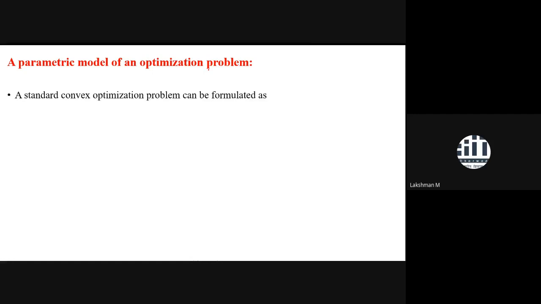Now coming to the modeling perspective that I had already mentioned at the start of this class. One approach is the parametric approach of an optimization problem. What we have here is a standard form of optimization problem, which may be convex or non-convex, depending upon the situation, what kind of error function or cost function you are imposing there. Based on that, it would be convex or non-convex. Intentionally I have taken a convex problem here because this course is all about convex optimization.